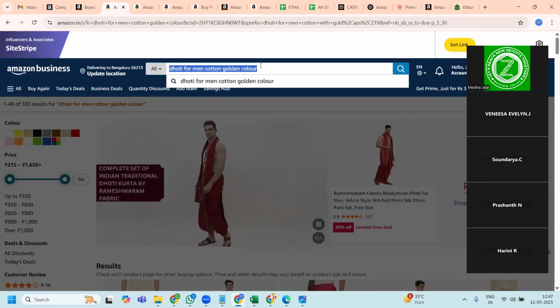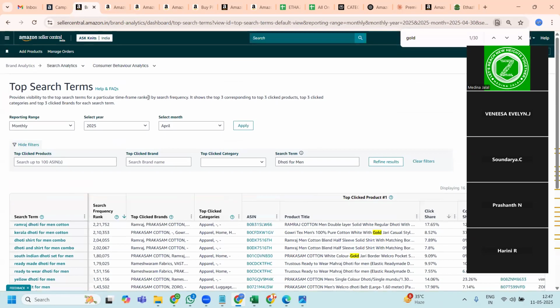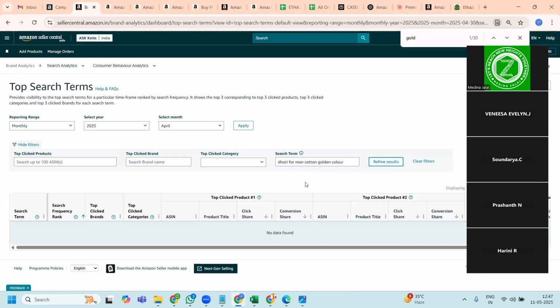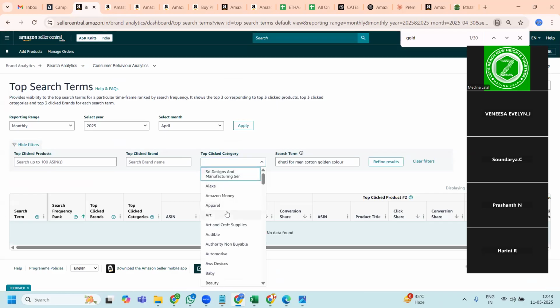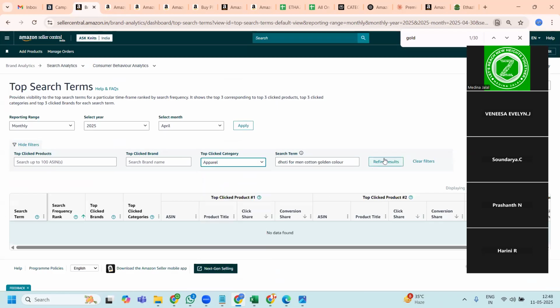Okay, so let me see what is the search volume for this keyword. I will go here. Okay, I will just input this. And it is not showing me any detail. Let me select here, redefine it. Okay, and it's still not showing me information. Let me search it for March.